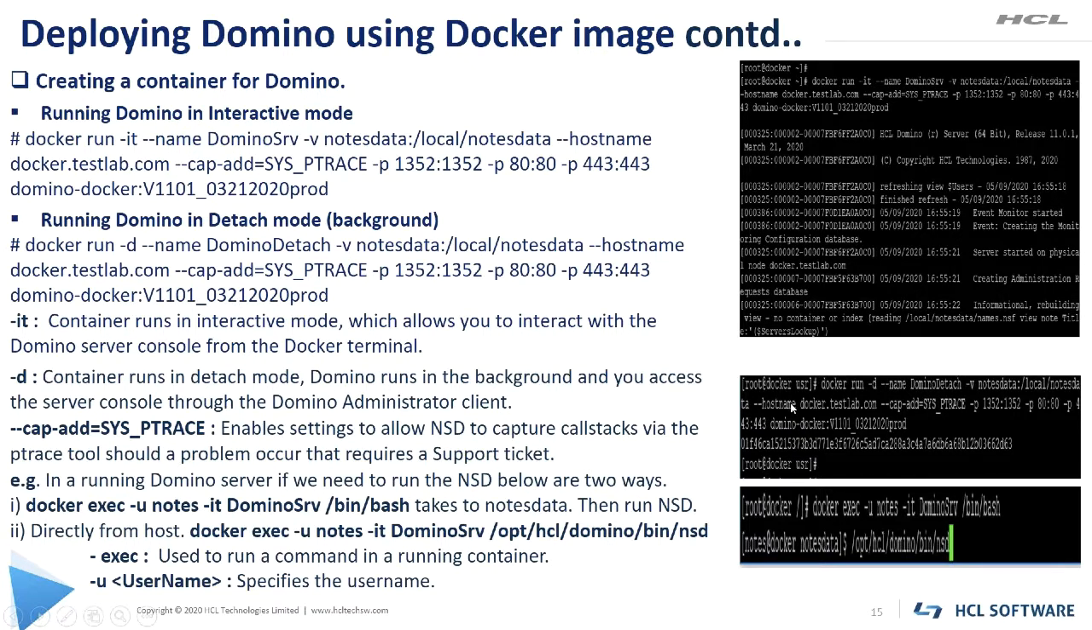By any chance if you missed publishing the required ports, what you can do is stop the container, delete this container, and recreate the container with all the ports which you want to be published for that particular Domino server. The reason behind I said delete the container is if you want to use the same name for the container. As in the earlier slide, I have mentioned that we need to give some unique name for the container.